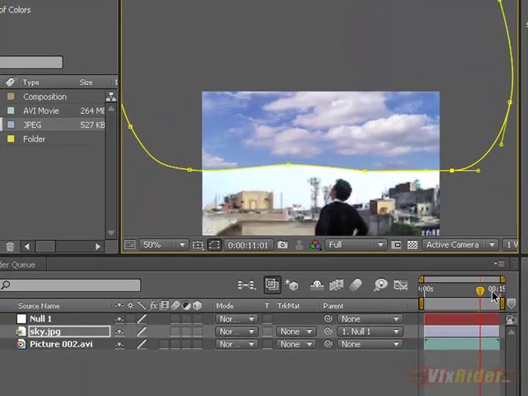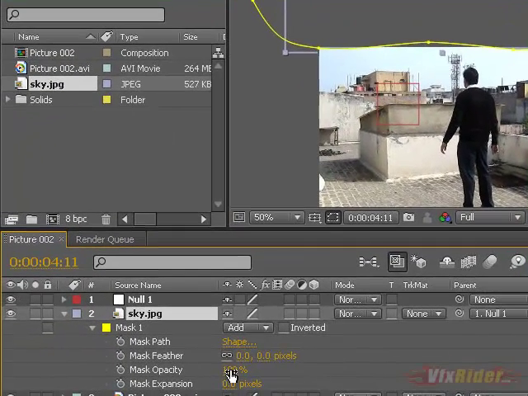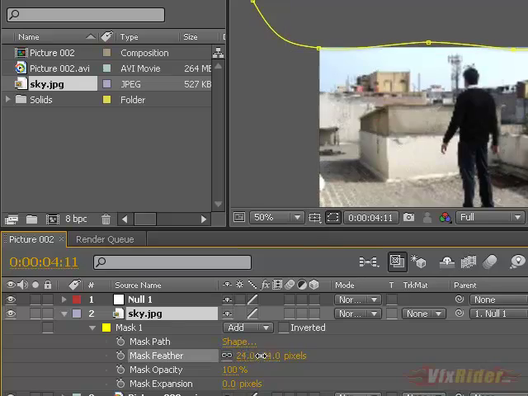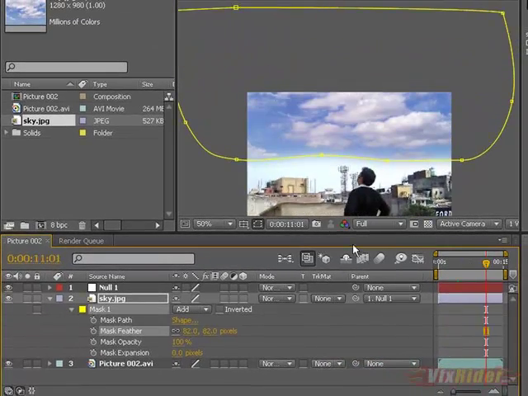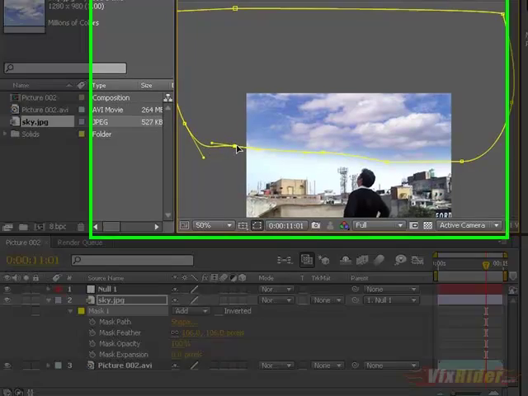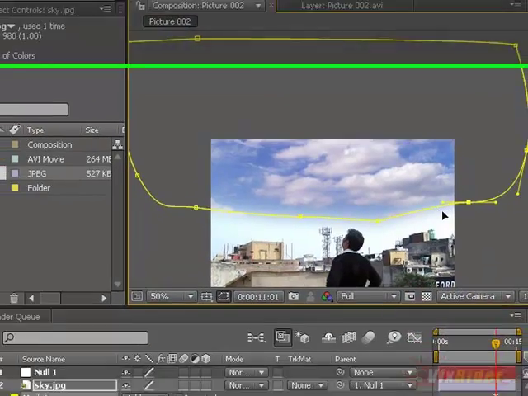Yes, okay, and now hit and increase some feather and see if it dissolves with the original footage. Yes, it's pretty good, I think.